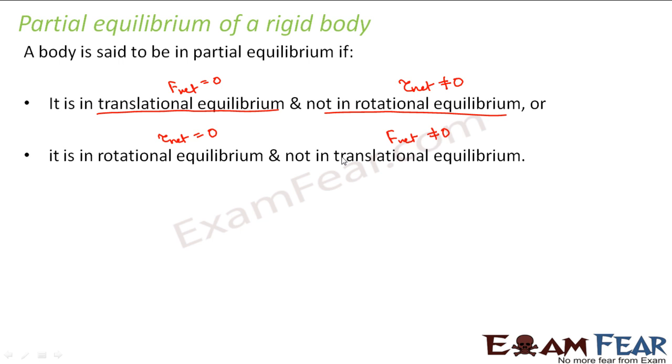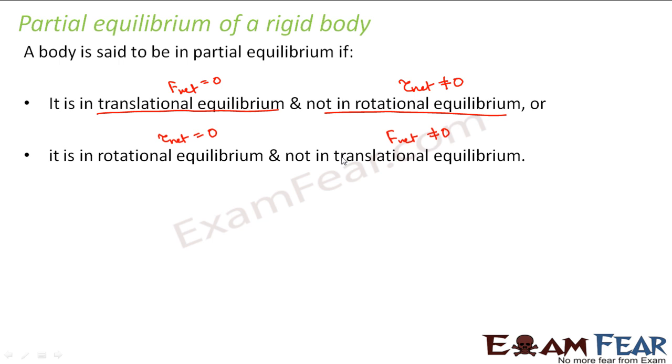In the previous slide I mentioned 2 conditions for equilibrium. So if any one of these conditions is true and one is false, then we say that the body is in partial equilibrium. Now let us take examples of both cases: a scenario where the body is in translational equilibrium but not in rotational equilibrium, and another where the body is in rotational equilibrium but not in translational equilibrium.